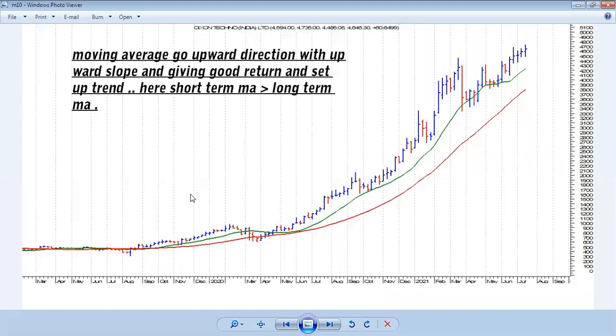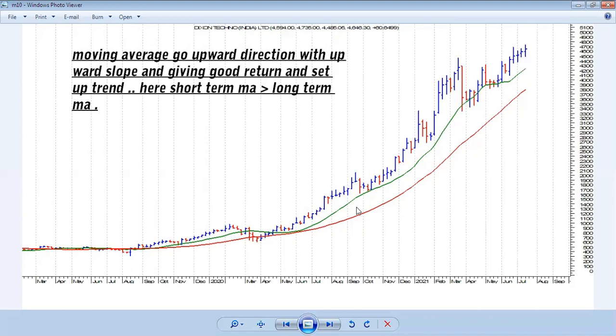And through this chart I'll show all of you. This is the upward direction moving average, with upward direction price, and these two moving averages, shorter time frame and longer time frame, are also going in the upward direction.